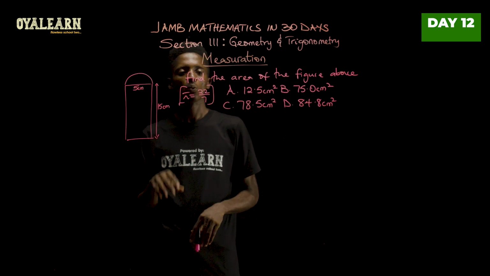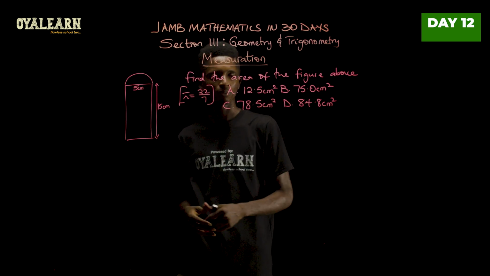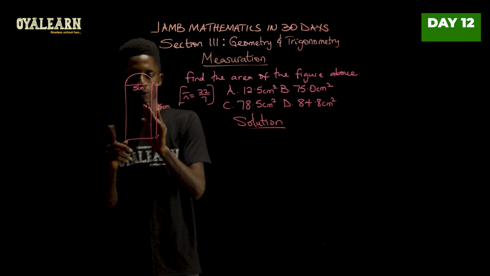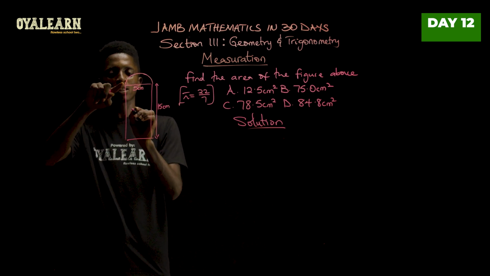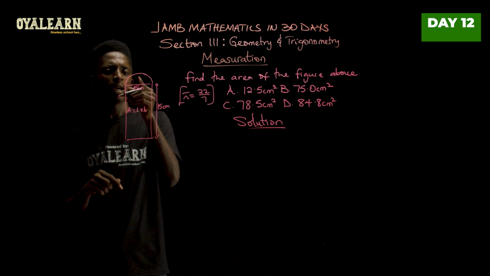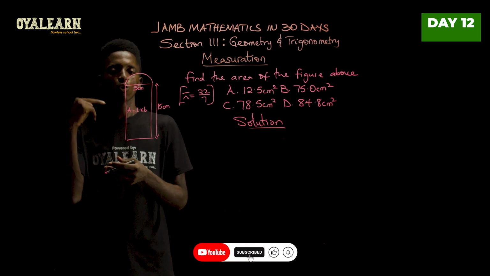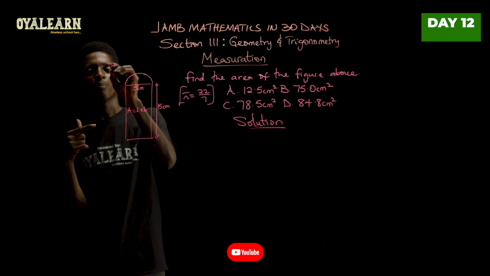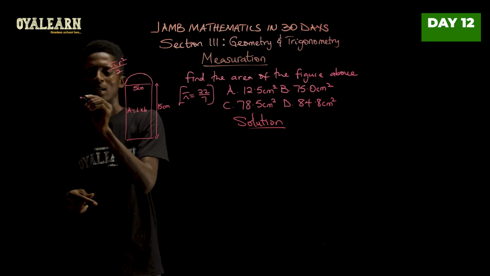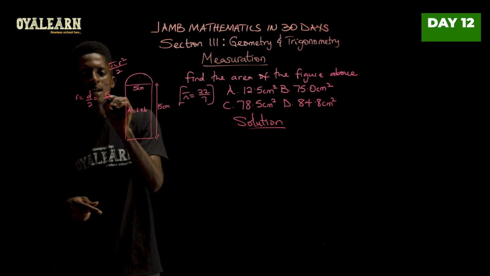In this question, we're asked to find the area of the figure above. So to solve this problem, we're to find the area of this figure. We see we have a rectangle here, and the area of this rectangle will be length times breadth. And this is a semicircle. The area of a circle is pi r squared. So half of that will be pi r squared over 2. But here we have the diameter, and radius is diameter over 2. So our radius is 5 over 2.